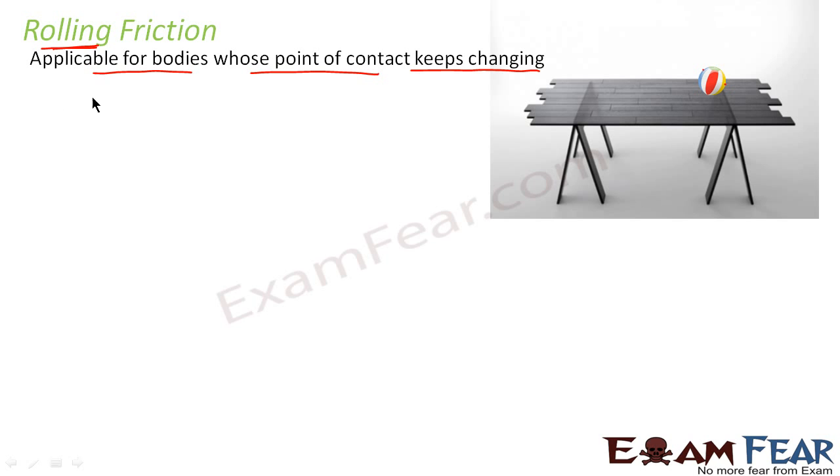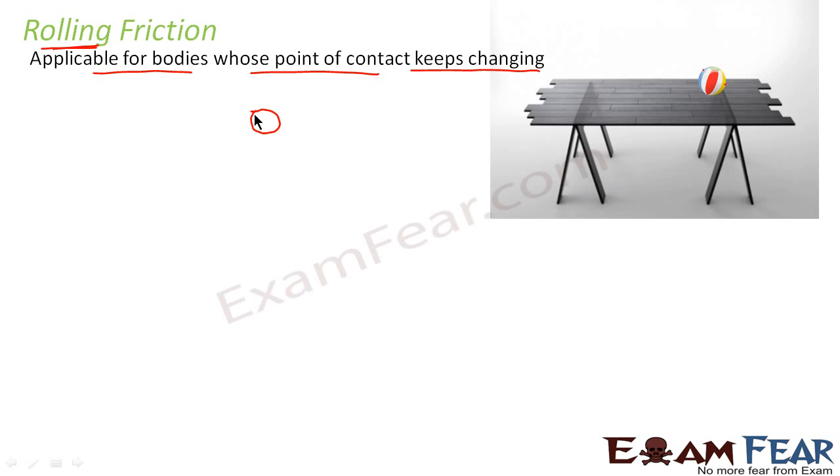Now you must be wondering, because the point of contact keeps changing, how come the force of friction starts working when there is no particular point of contact or no particular surface in contact. What exactly happens is, during rolling, the surfaces in contact get deformed momentarily, that is for a very small interval of time. The point which comes in contact with the surface gets deformed, which results in a finite area being in contact with the surface. Let me draw it separately here.